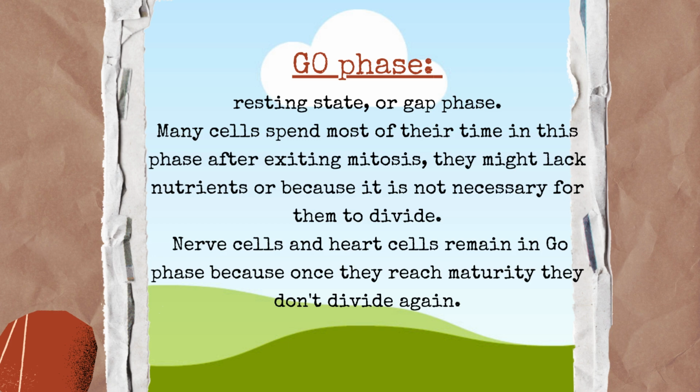G0 phase is also known as resting state or gap phase. Many cells spend most of their time in this phase after exiting mitosis because they might lack nutrients or because it is not necessary for them to divide. Here we have given the example of nerve cells and heart cells. Nerve cells and heart cells remain in G0 phase because once they reach maturity, they don't divide again.